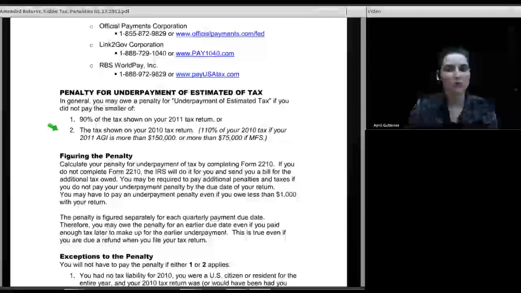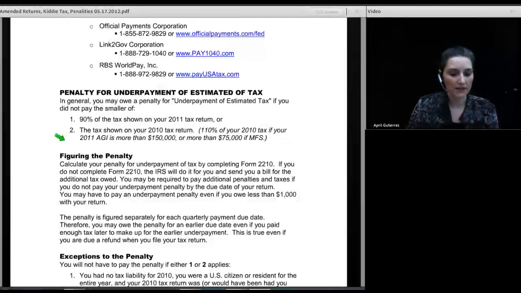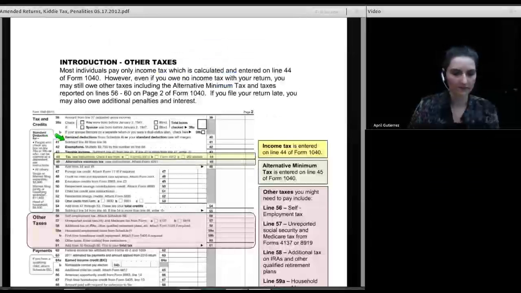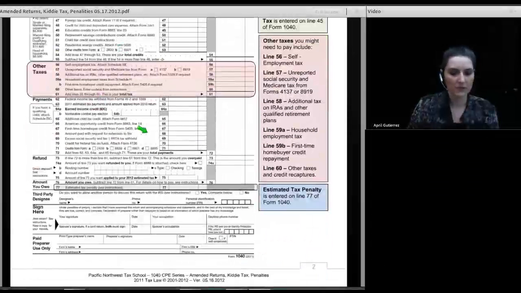If you can show the withholding on your current year return is 90% of the tax shown on the current year return, you don't owe a penalty. Or if you can show that the withholding on the current year return is 100% of the tax on the prior year return, you won't owe a penalty, regardless of how much you owe. So we're always looking, if I go back up to page 2 of our manual, at what we're concerned with, estimated tax penalties.